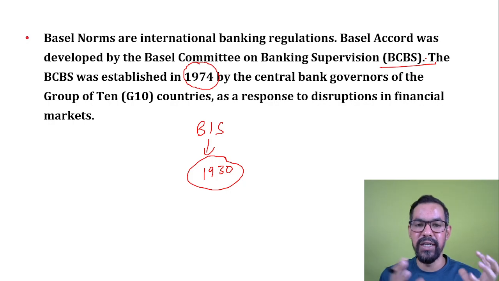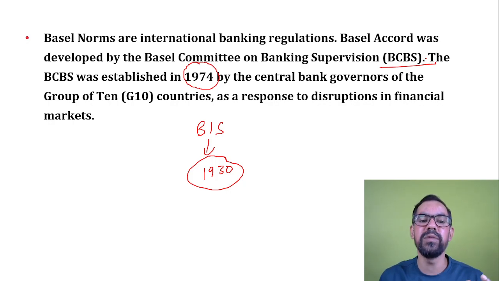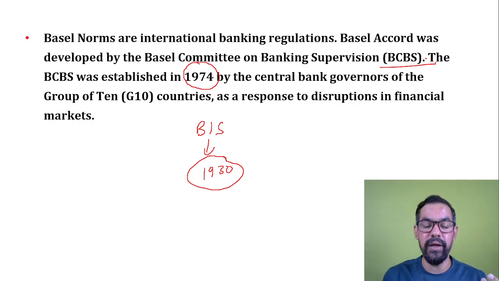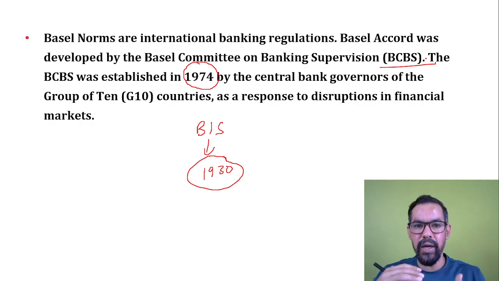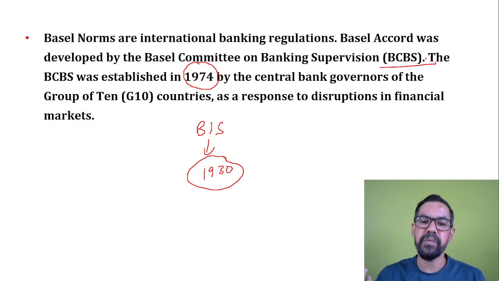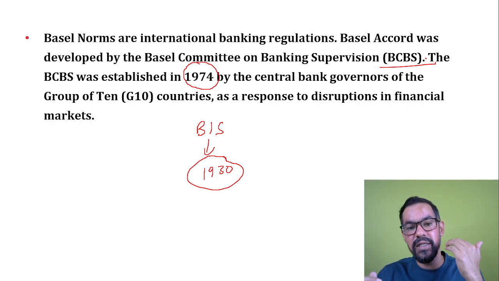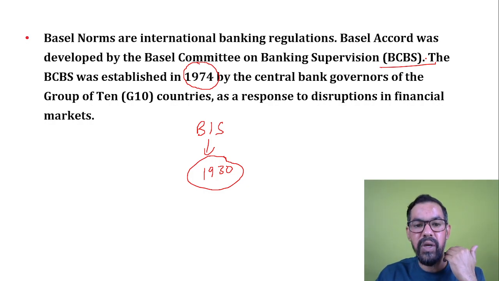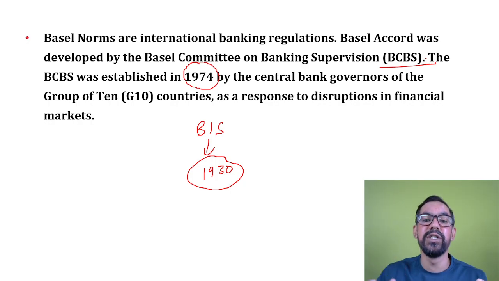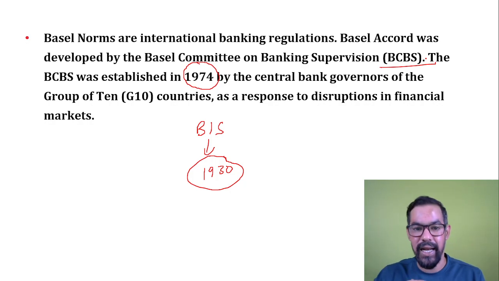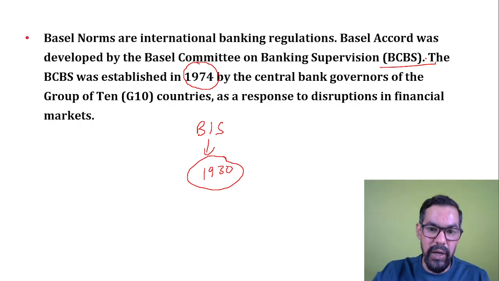Initially when it was formed, there was a group of 10 countries, and the governor of the central bank is generally a member of this committee. As time evolved, we generally face new challenges. So how to cope with these challenges? This committee does research on these areas and provides guidelines, and these guidelines are generally known as Basel norms.